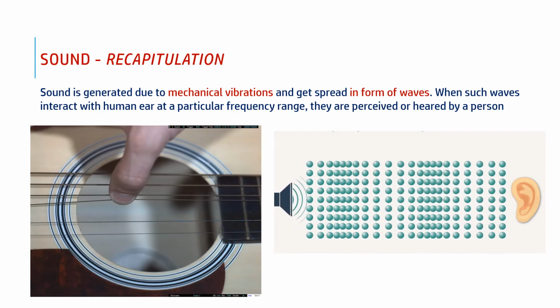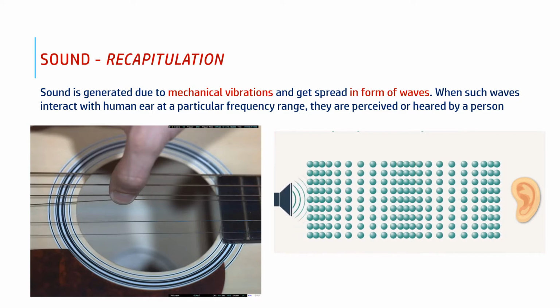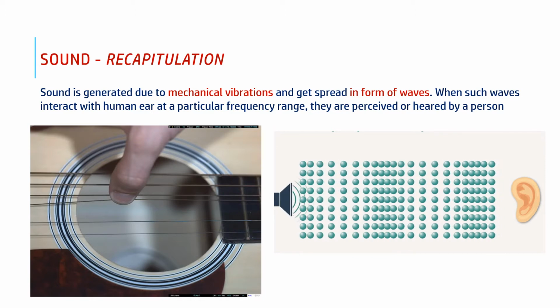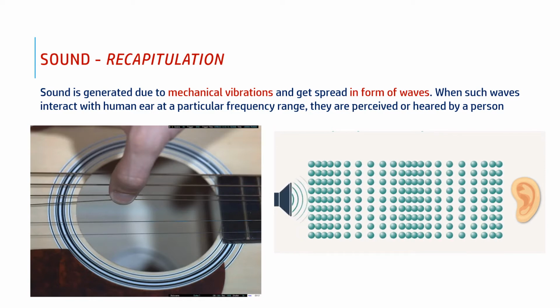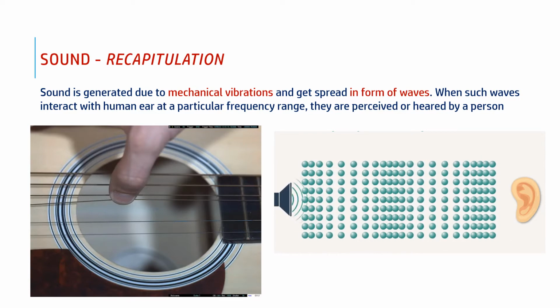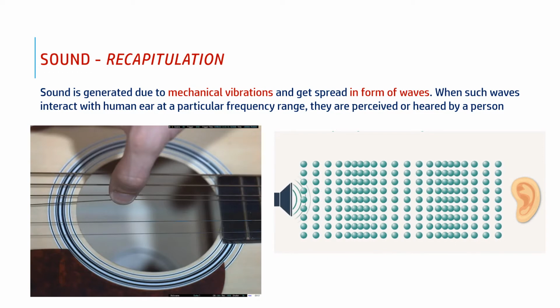Sound is produced in a material medium by a vibrating source. Let us see an example. If we pluck a string of a guitar, it vibrates and this vibration gives us sound. So here the guitar is the vibrating source of sound. Now this sound in the form of compression and rarefaction reaches our ear as shown in the figure.